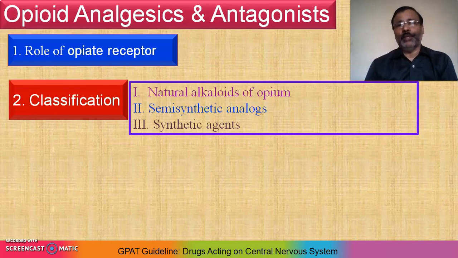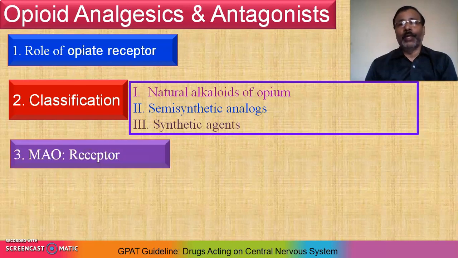Then classification: they are classified into three subtypes. First, natural alkaloids of opium, that is morphine. Second, semi-synthetic analogs. Third, synthetic agents. Then check the mechanism of action, whether all these three categories show a similar kind of mechanism or different actions. But certainly, since the chapter name is opioid analgesics, they show action over the opioid receptor.